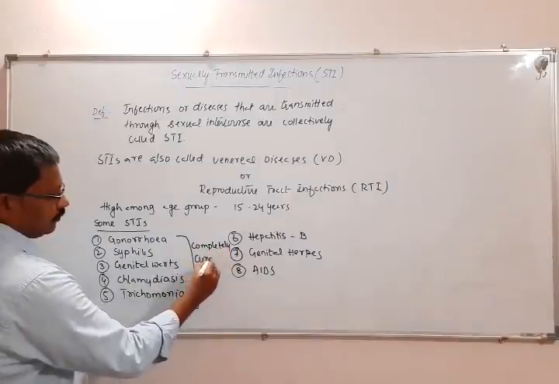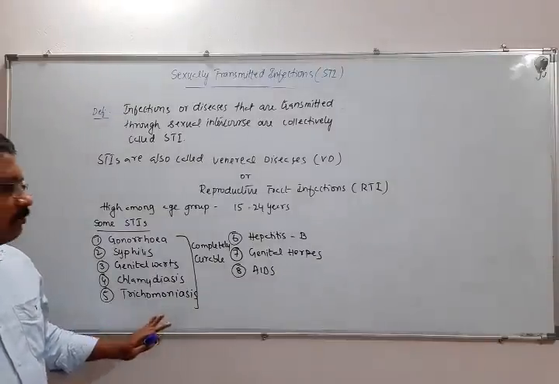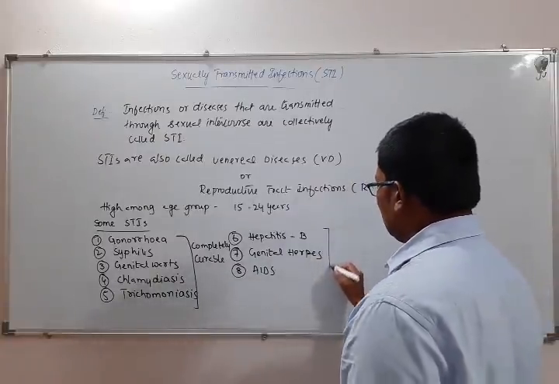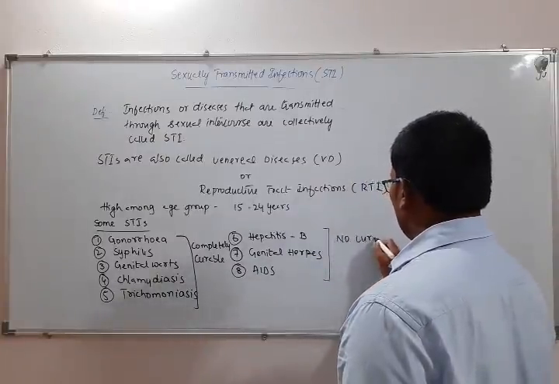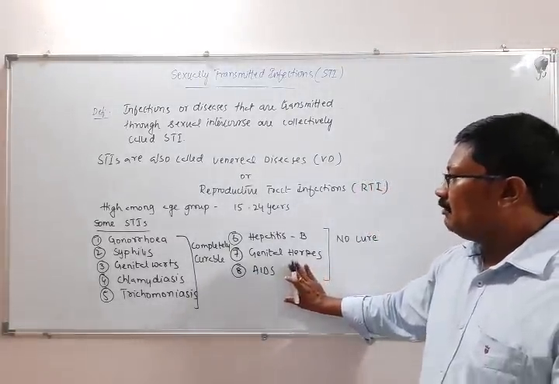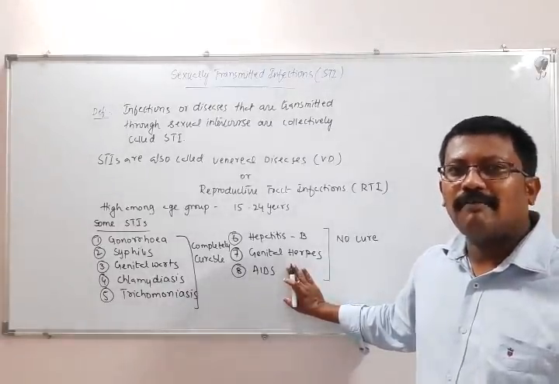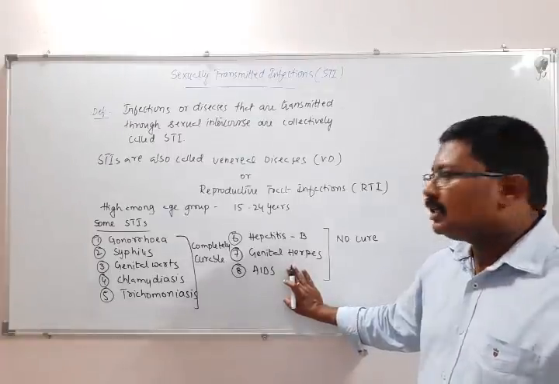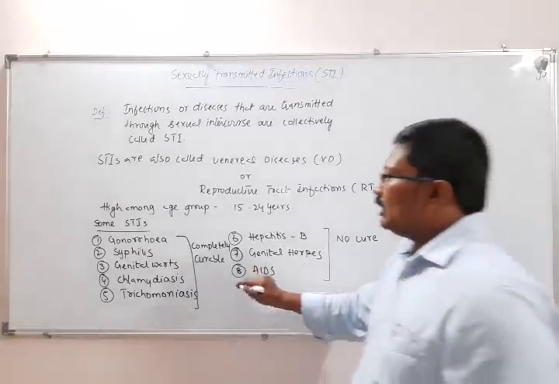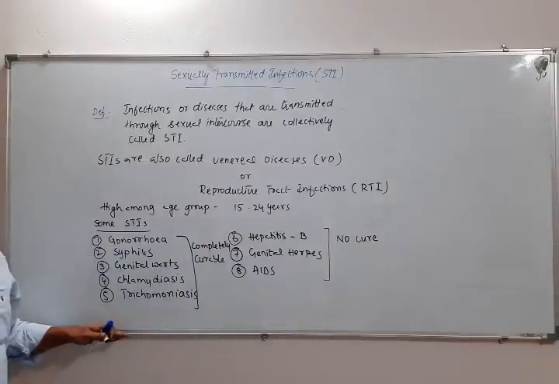Now, out of these STIs, gonorrhea, syphilis, genital warts, chlamydiasis, trichomoniasis, almost all these diseases are completely curable. We can completely treat these diseases. But for hepatitis B, genital herpes and AIDS, there is no cure till now. There are only some medications available to suspend the infection temporarily, but no complete treatment is available till now. So these are a few STIs.